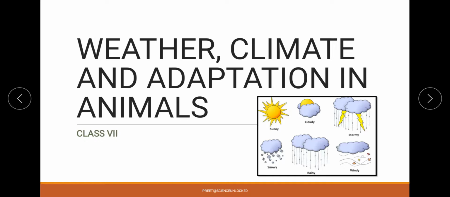And in today's session we are going to talk about this topic, weather, climate and adaptation in animals, which is coming from the Science NCERT textbook from class 7th. So let's get started. Over here the very first thing is related with weather. What do we mean by weather?